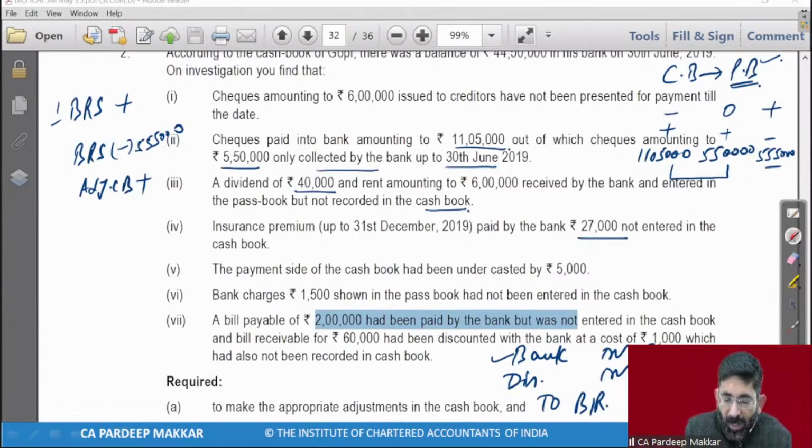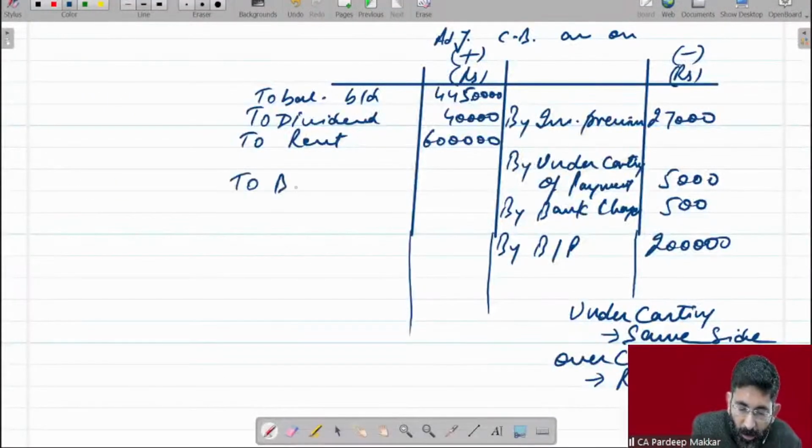So the bank has been increased by rupees 59,000. This has been entered in the passbook but wrongly omitted in the cash book. So this is an error in cash book. If there is any error in cash book, that is to be entered now. In adjusted cash book, there's no problem. So in cash book, how much will be entered? 59,000, because you have received rupees 59,000 only. So to BR, 59,000 beta.